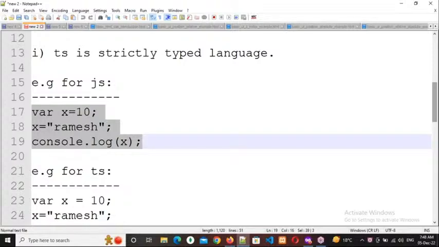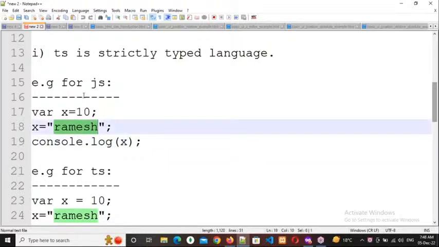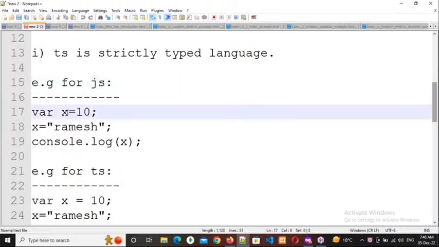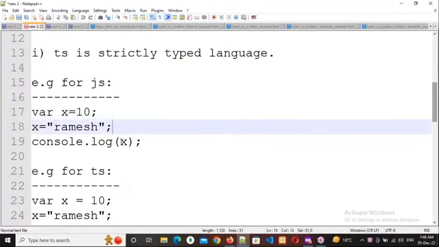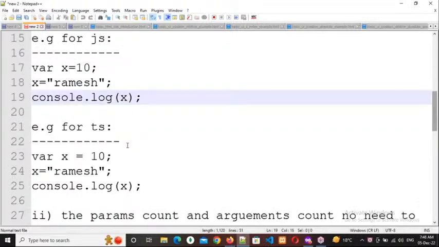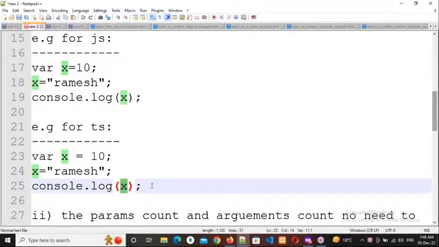Okay, we'll get the output as Ramesh only. Why? Because this is a loosely typed language, so no need to mention the data type here. So what is the latest value? It will consider only that latest value, and it will give the related output. For example, same thing I'm doing with TypeScript, where x equal to 10, x equal to Ramesh, and console.log x. Now what is the output I will get?